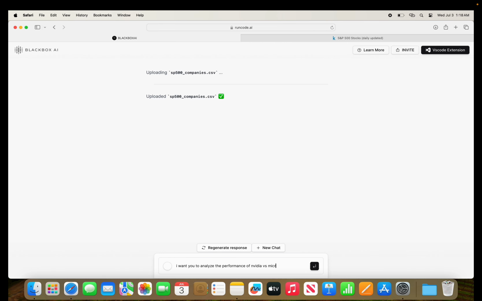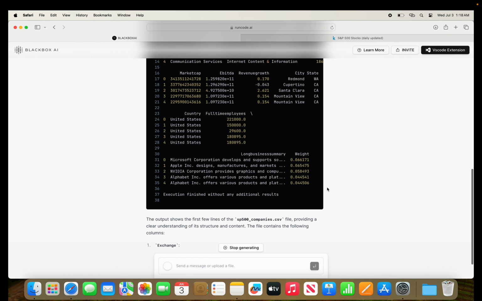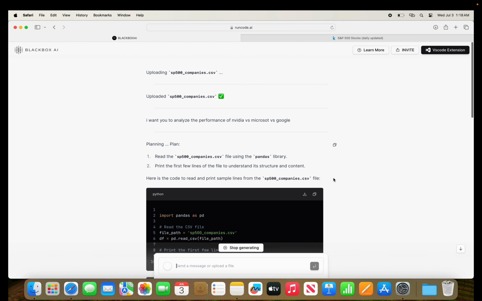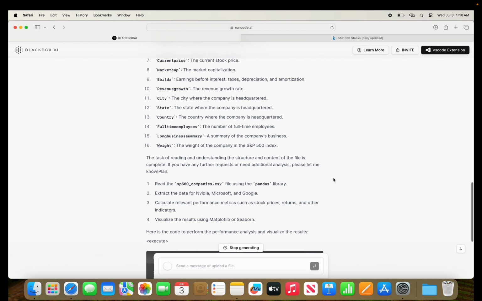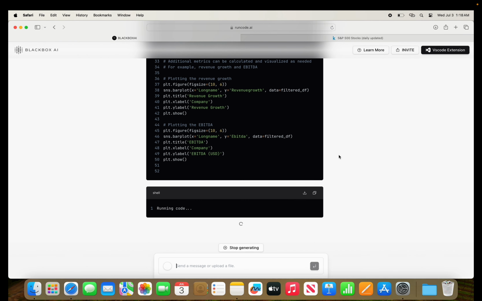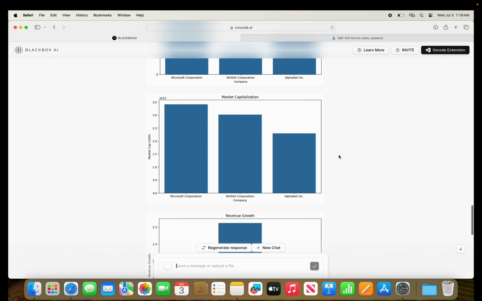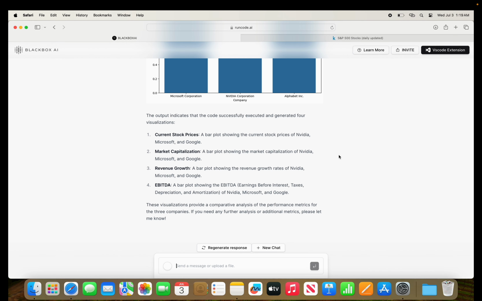So the first, we're going to say, I want you to analyze the performance of NVIDIA versus Microsoft versus Google. The agent will start with planning, and based on the plan, it's going to go ahead and execute it, start with the first and go through each step. And here you're going to see it just completed the execution with a chart showing for the query.